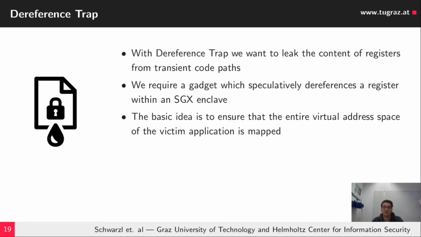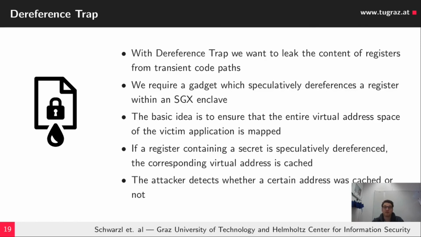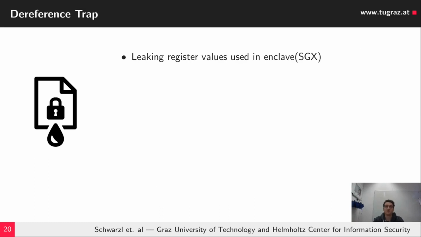So for instance, if the value is 0x40,000 and we would map this, we would observe this cache hit if it is speculatively dereferenced. Exactly. The attacker then detects using Flush+Reload again whether a certain address was cached or not.